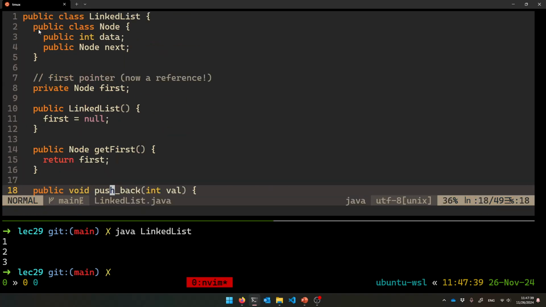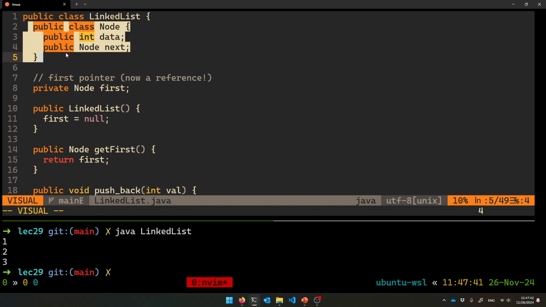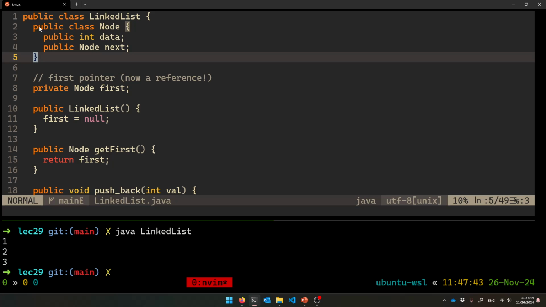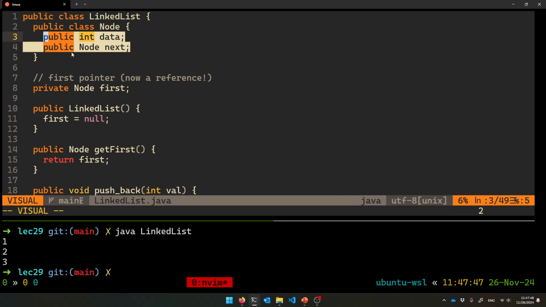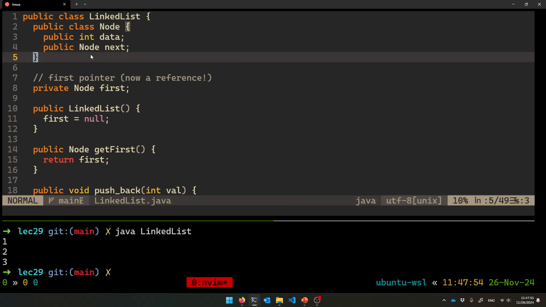All right, so every list is made up of nodes. Here's an inner class, right? There's no structs, it's just classes all day long. So here's a class called node, and here's what you get inside of every node object. You get a public int data and a public node next. So there it is, right? It's a reference to the next node, all right?